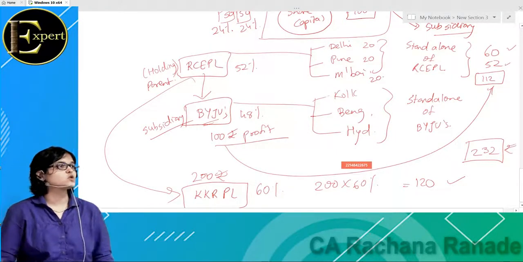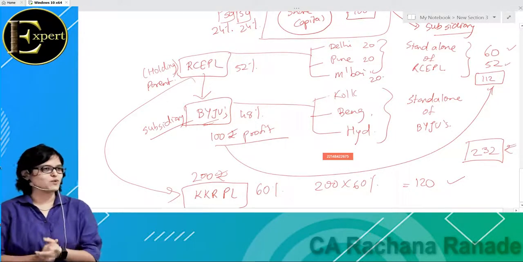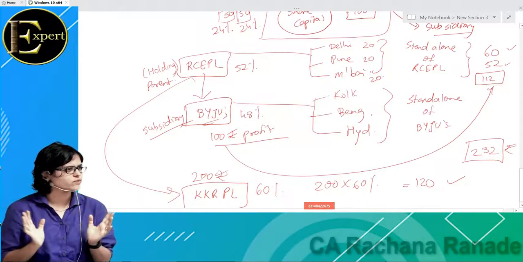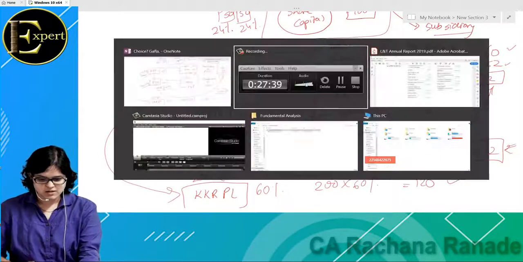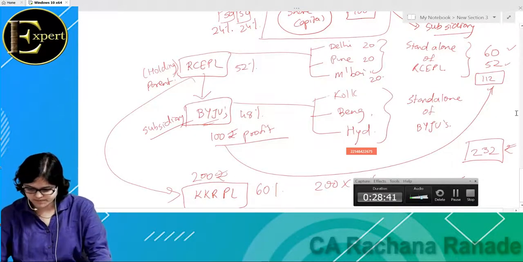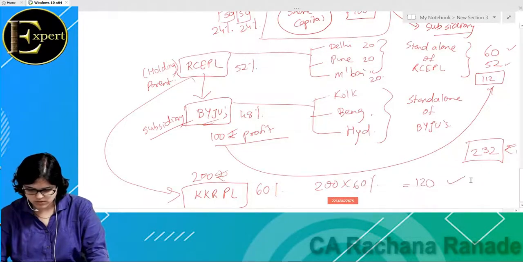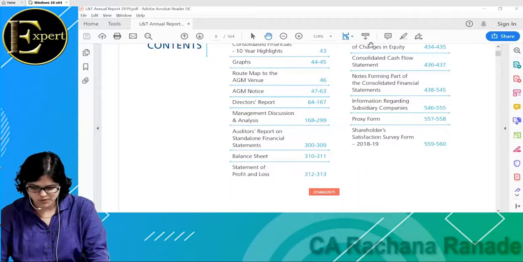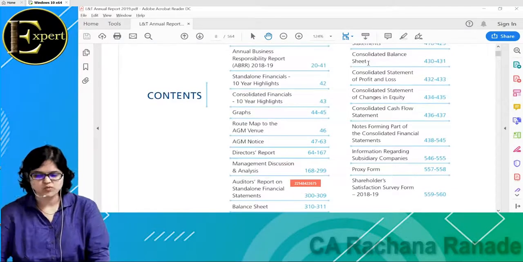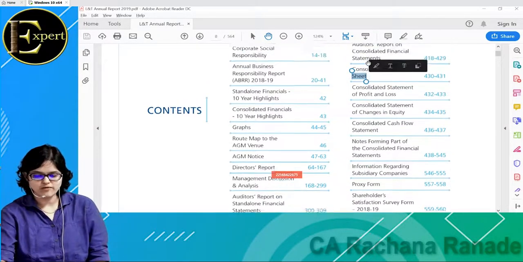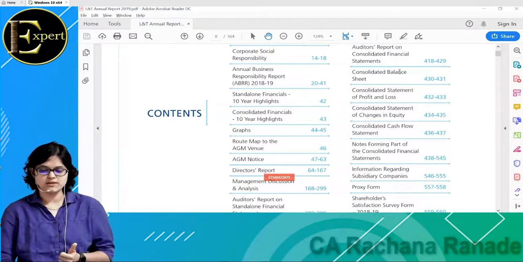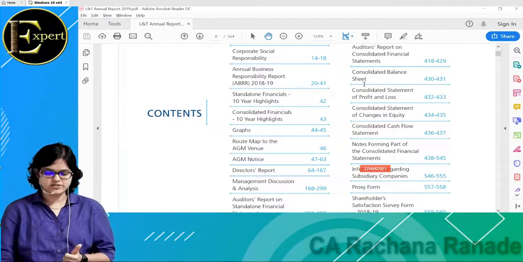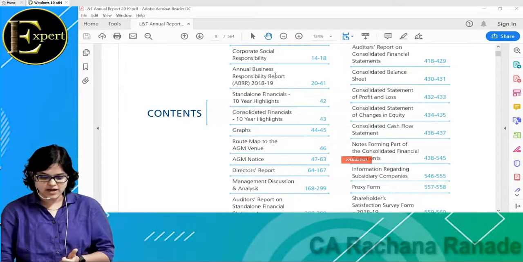Now if you check this out, if I go to the L&T annual report, we will understand this. Now we have two balance sheets, one is a consolidated balance sheet and one is a standalone balance sheet. Who can tell me what we mean by standalone balance sheet of L&T?